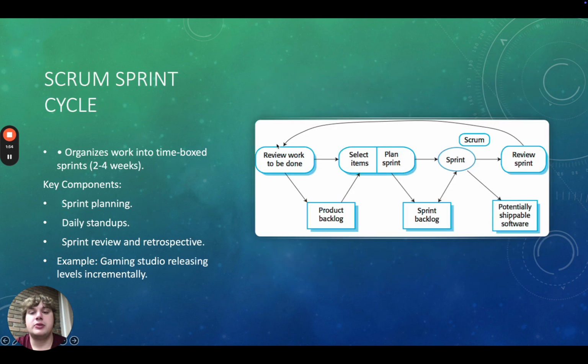The Scrum Sprint Cycle organizes work into time-boxed sprints, typically lasting 2 to 4 weeks. Each sprint delivers a potentially shippable product increment. How it works: sprint planning is used to define goals, daily stand-ups ensure team alignment, the sprint review demonstrates completed work, and the sprint retrospective identifies improvements for the next sprint. A real-world example is a gaming studio might use Scrum to release levels or features incrementally, enabling feedback between sprints.